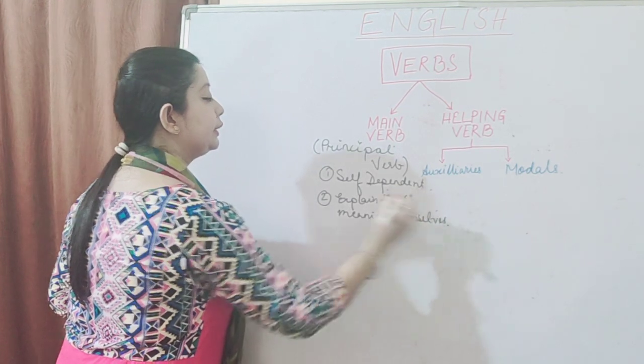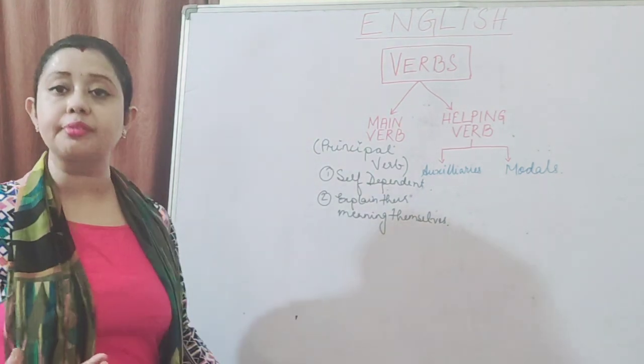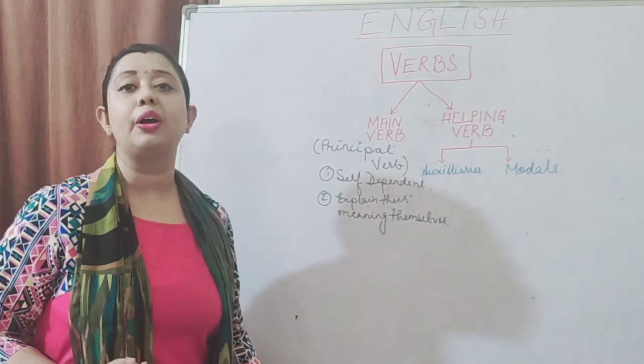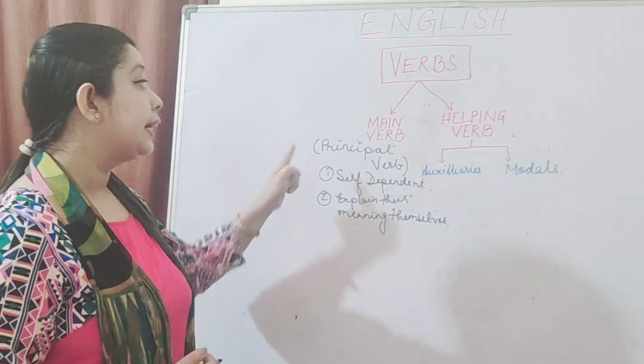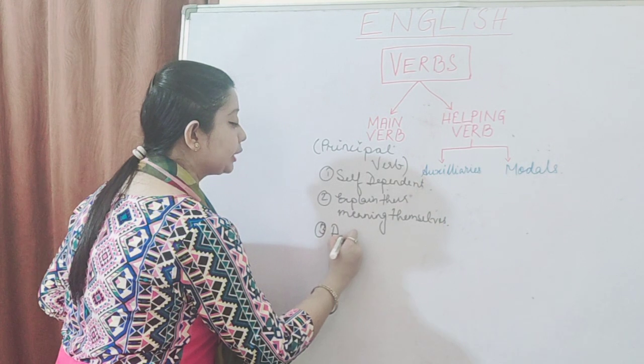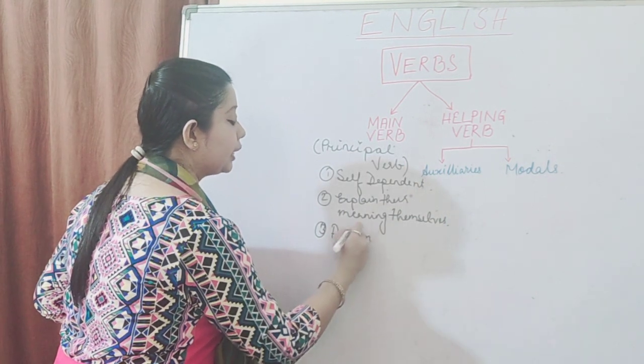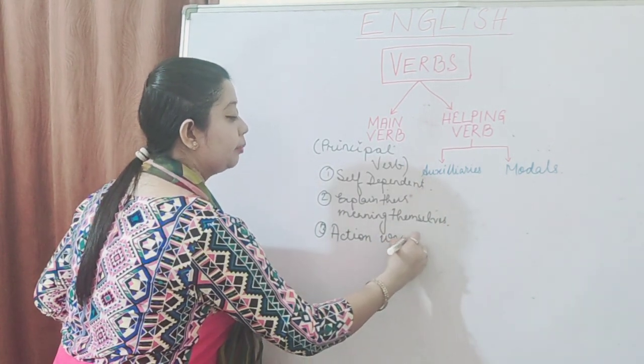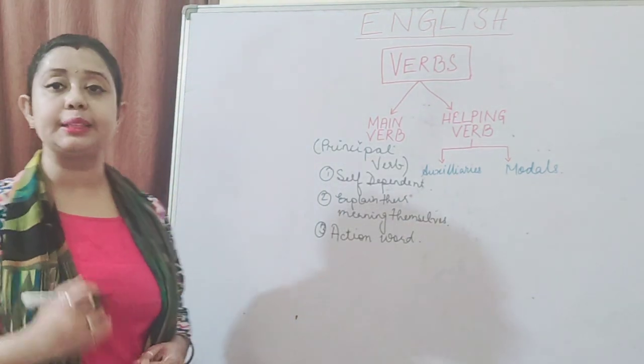So, these are the two things that we have come to know. Another important thing that we need to remember is that principal or main verbs are always action words. Every action word is a main verb or principal verb.